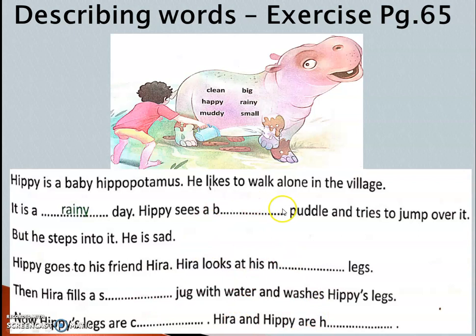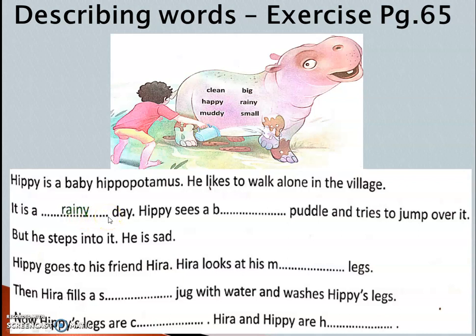sentence. So first, what is given: Hippie is a baby hippopotamus. So his name is Hippie. He likes to walk alone in the village. For the first one, they have given rainy. Okay, it is a rainy day.